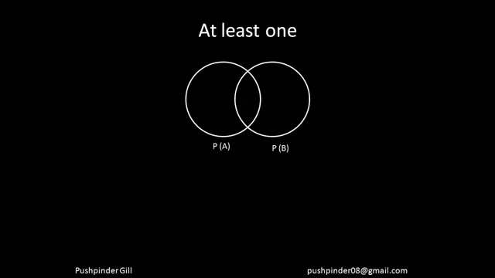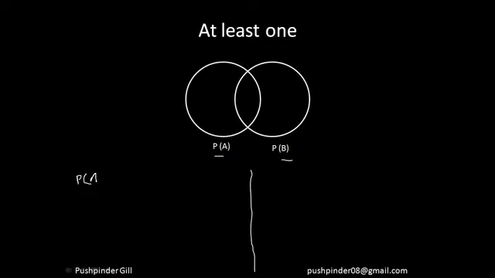Now let's move forward. Now it's again the same thing, right? What is the probability that at least one of the events is going to happen? So I have to calculate the probability of at least one of the events. So how do I go about and calculate that? Now I'm going to give you two tools to calculate this. Now I need to calculate the probability of either of the events happening.